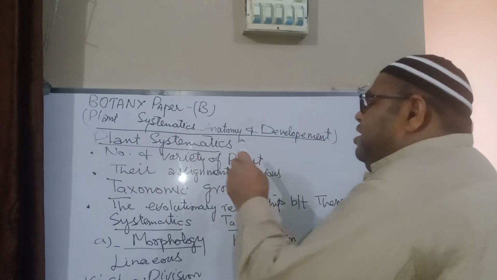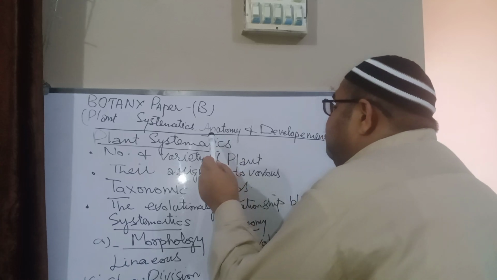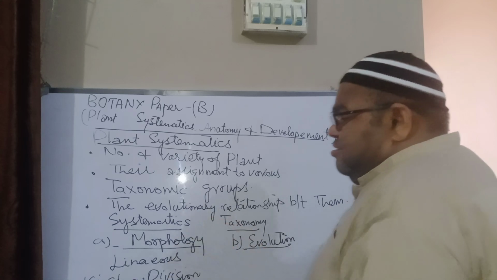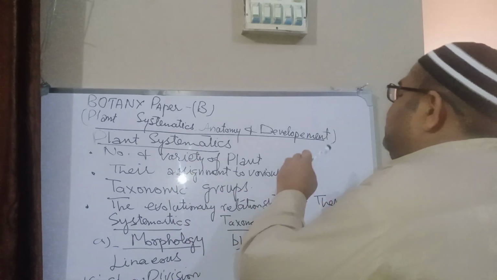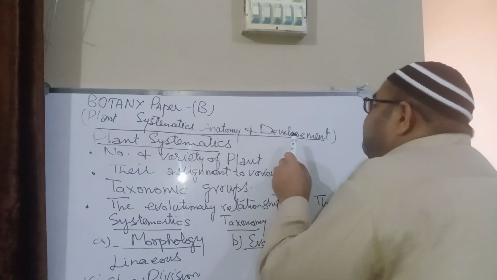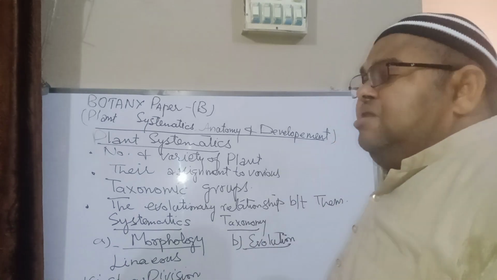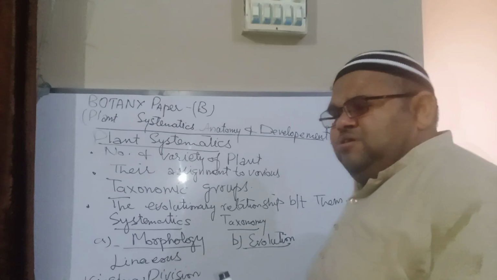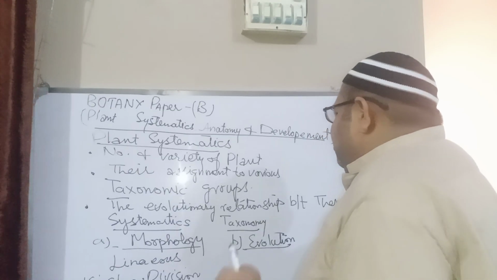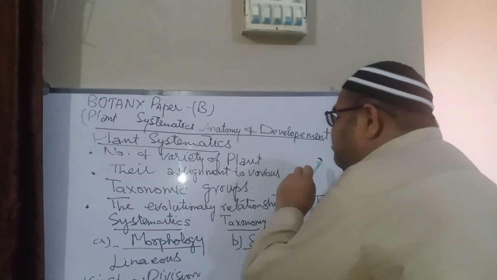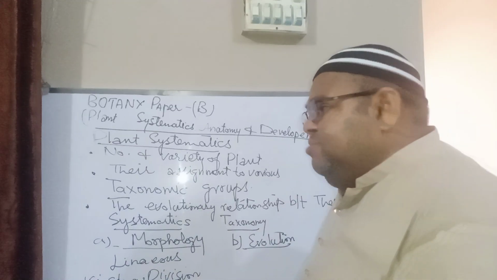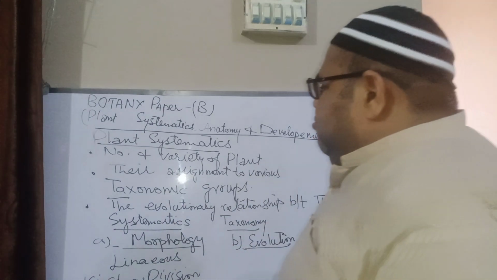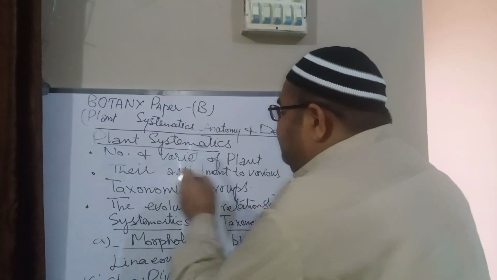What is anatomy? Anatomy is basically the internal structure of the organism, whether it is plant or animal. Development is the process by which a living organism takes time to grow from seed to seed, or from embryo till it is given birth. Now, first of all, plant systematics.